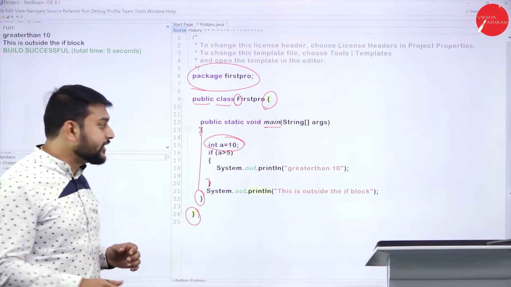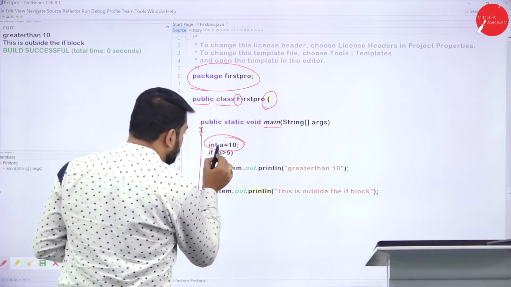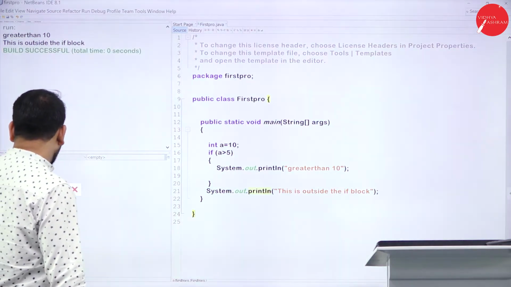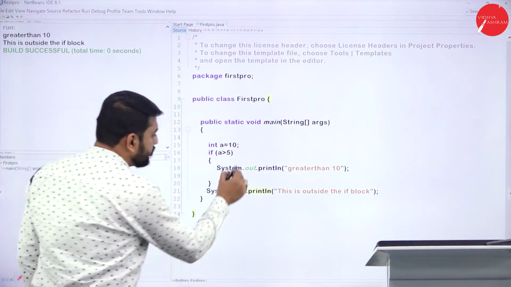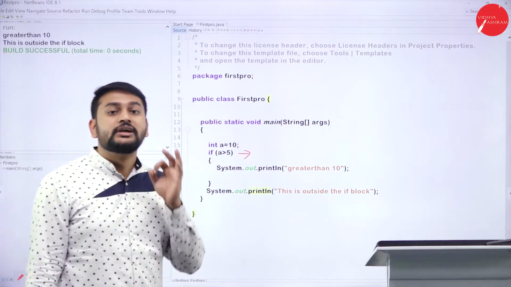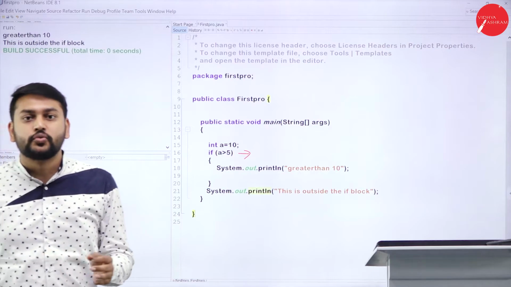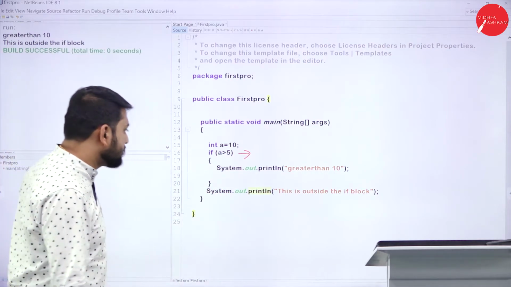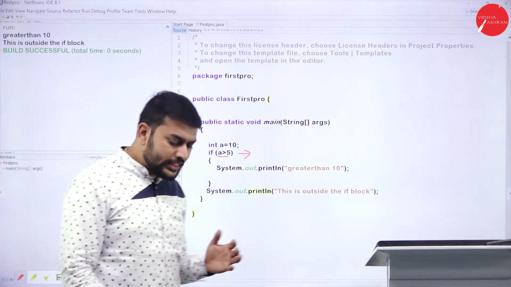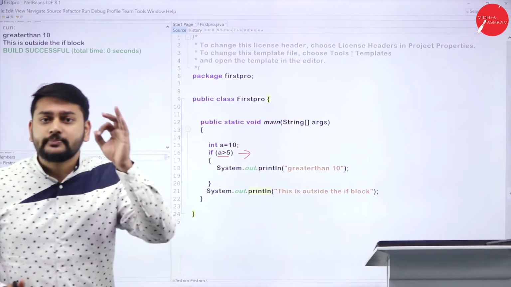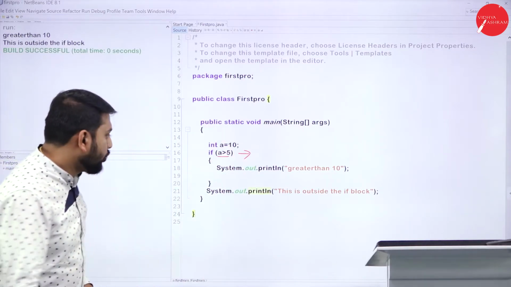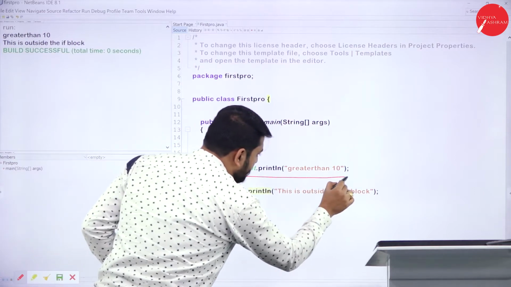After that, the picture starts from here. Just observe. Let me erase everything now. So what have I done there? Please observe, here I have the simple if. I have used the simple if test condition, or the test expression as we were speaking. That's what I'm having here: a is greater than 5. What is a greater than 5? I'm just checking the condition. If a is greater than 5, then print this statement.